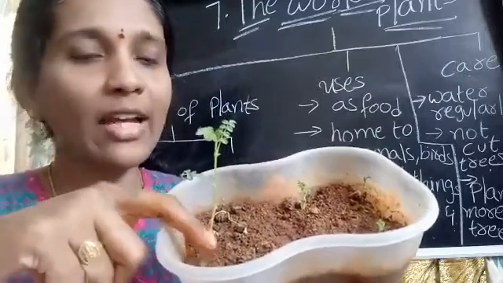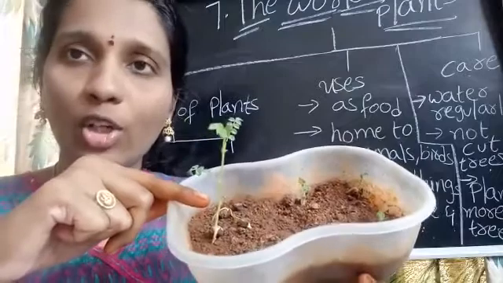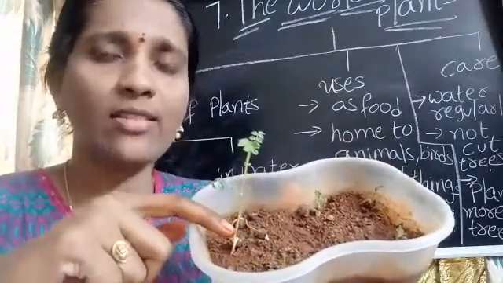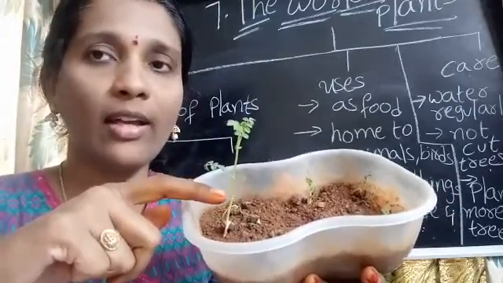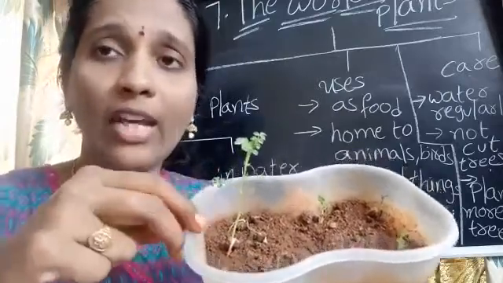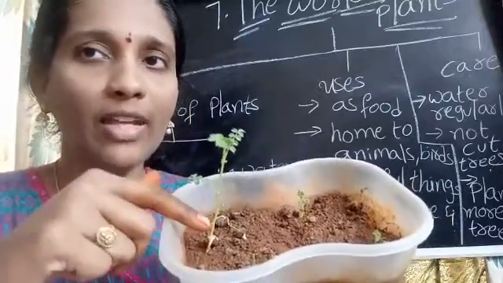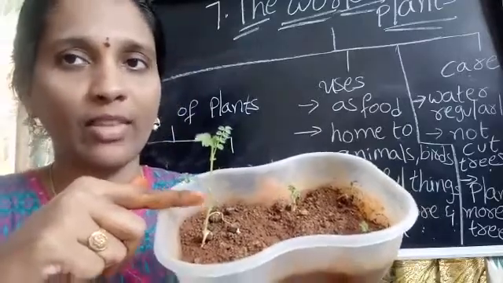After 4-5 days I got this. You can also try it at your homes. Take gram seeds or any seeds like menthi seeds, red gram or green gram, and sow them in the soil. After some days you can see how the plants come out of the seeds.